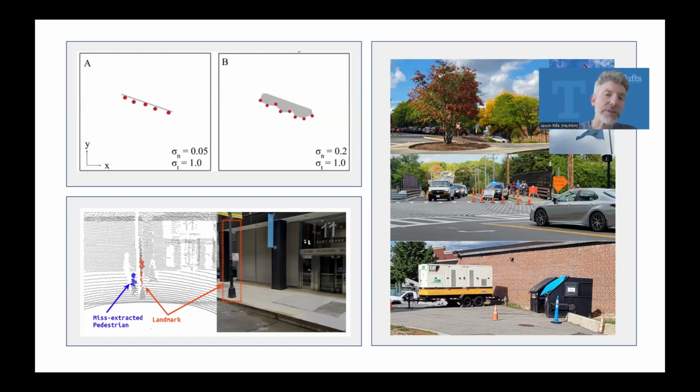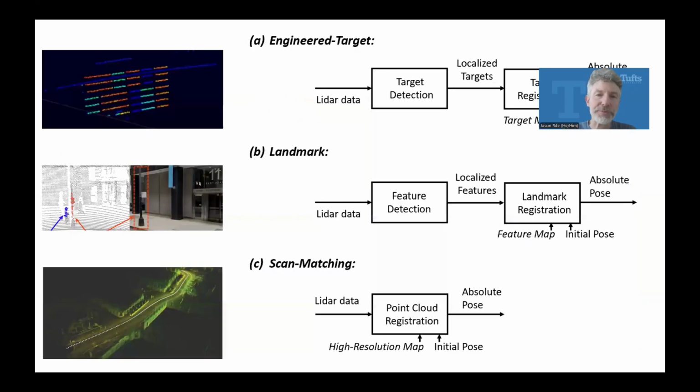As a way of giving you some highlights of the adversities that we consider in the paper, here are 3 examples, including surface roughness, which affects LiDAR accuracy; feature extraction, which some algorithms use to match features in a scene to landmarks in a database, and those could be incorrectly associated or even extracted incorrectly; and changes to the world that happen from the time when a map is created. Things like trees losing their leaves, emergency perimeters being set up around an accident, or simply objects that move, either dynamically like a flag, or they're moved from time to time, like a garbage bin.